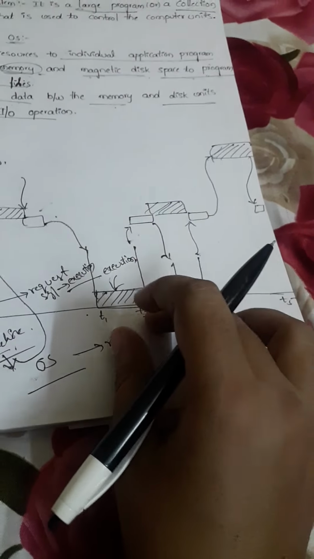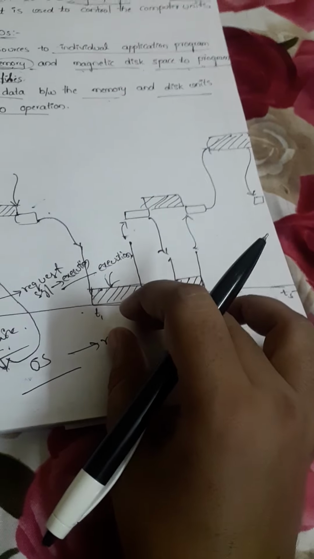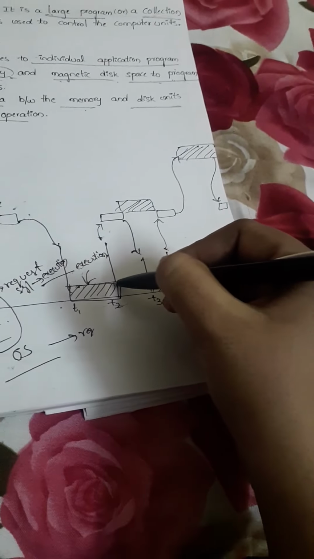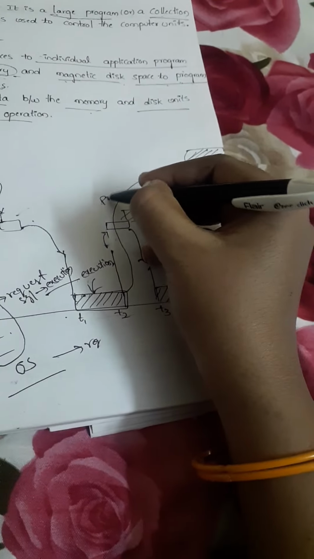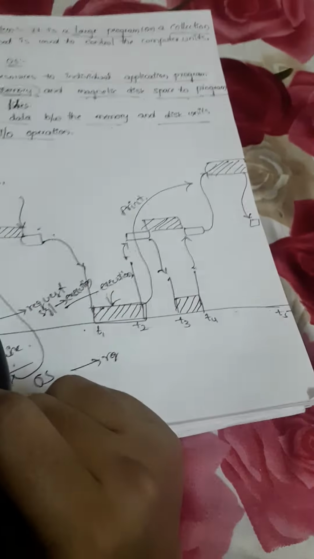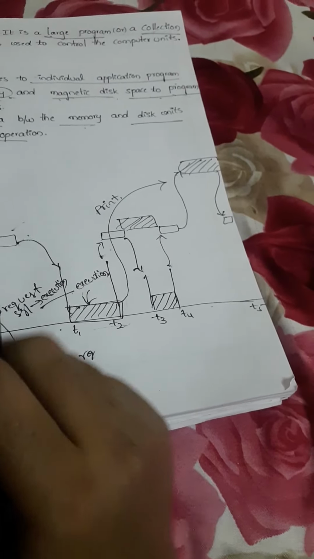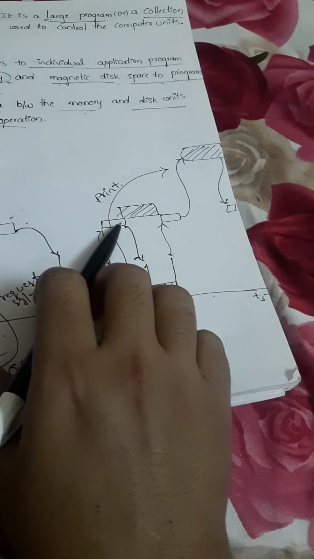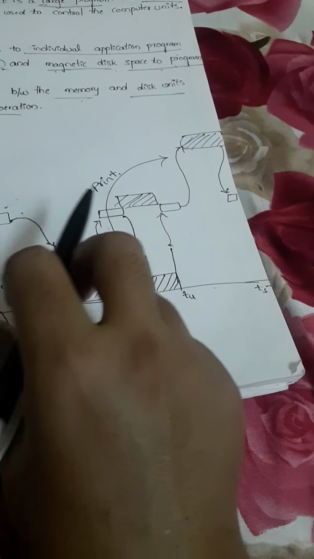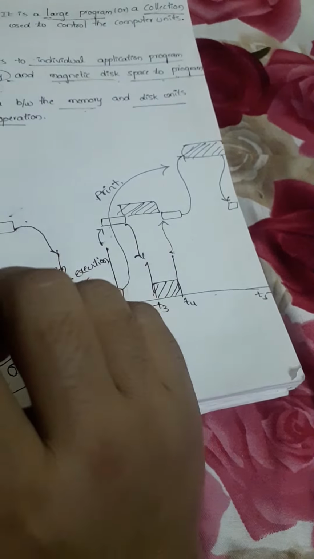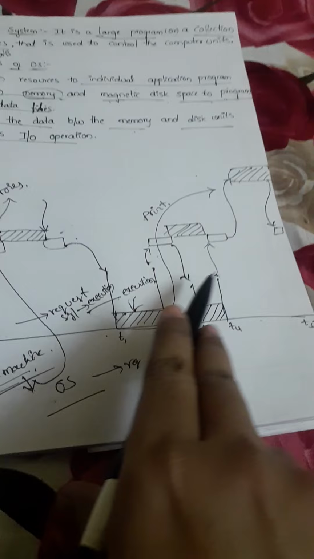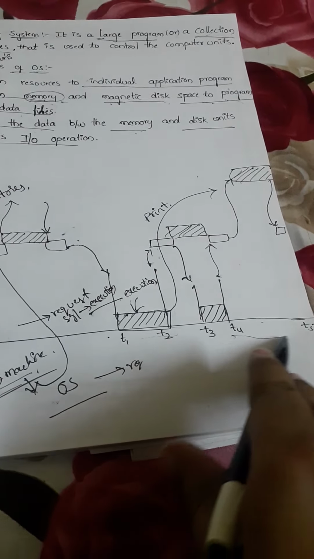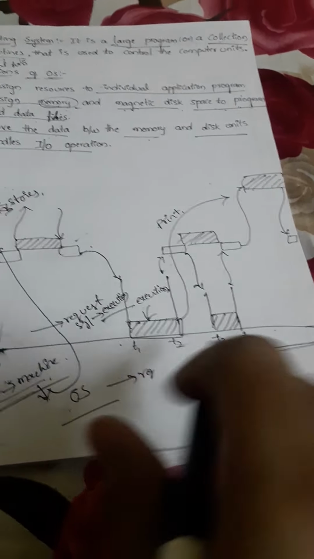The user program sends a request to the operating system to perform the print operation, so after execution we go with the print operation. The operating system sends the print command to the processor for performing the printing operation.